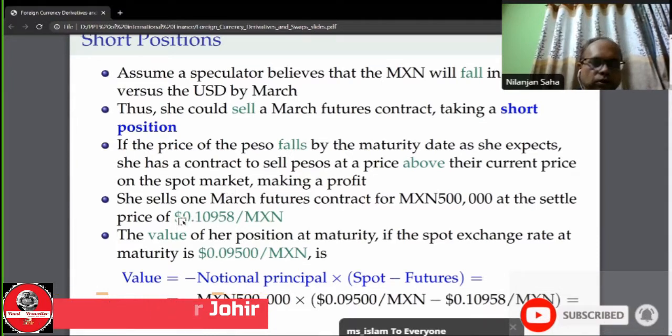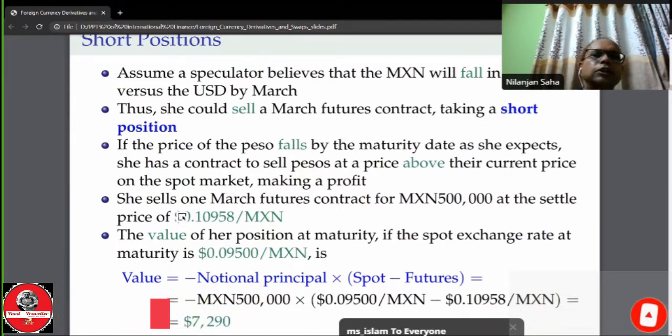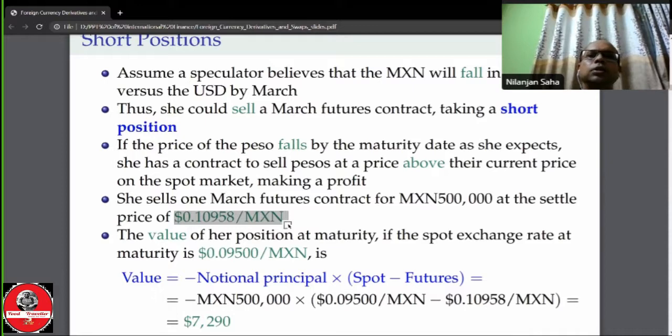So this is the settle price. What is the price? This is the settle price.